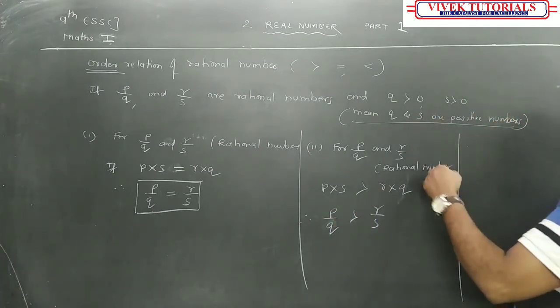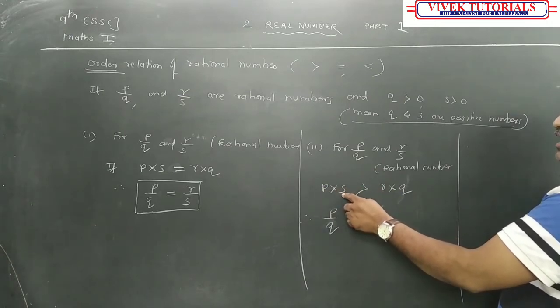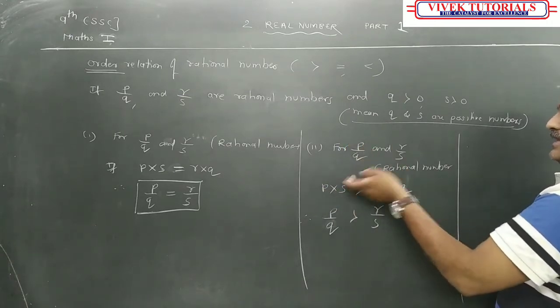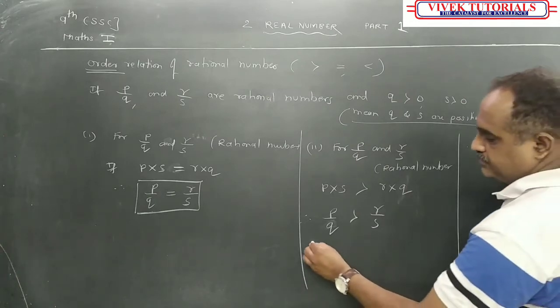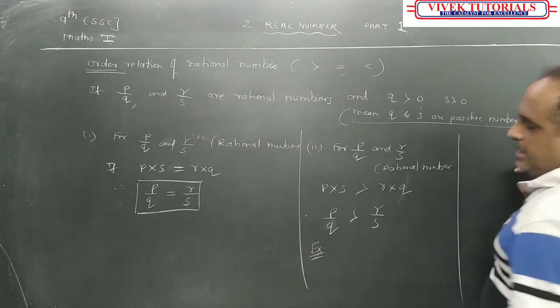When values are given, you have to multiply P into S. If it is greater than Q into R, then I can say that P upon Q is greater than R upon S.